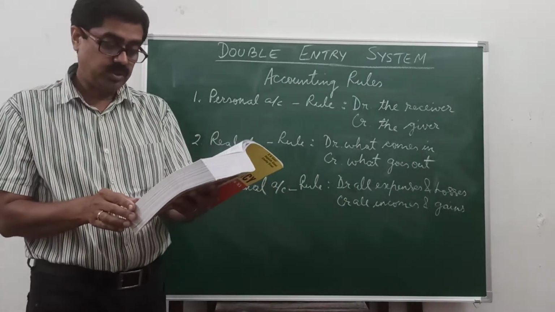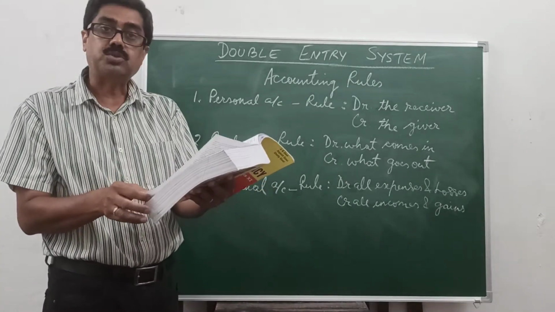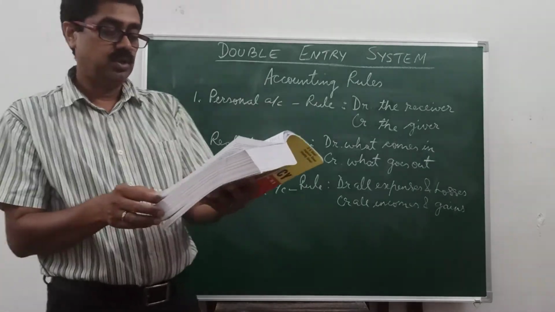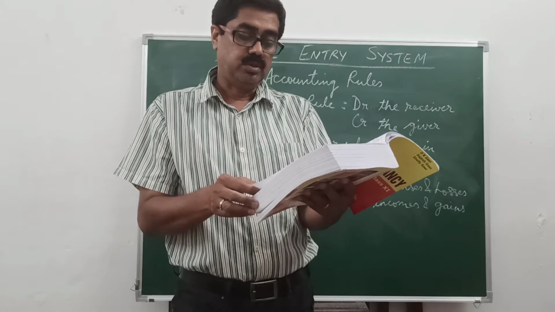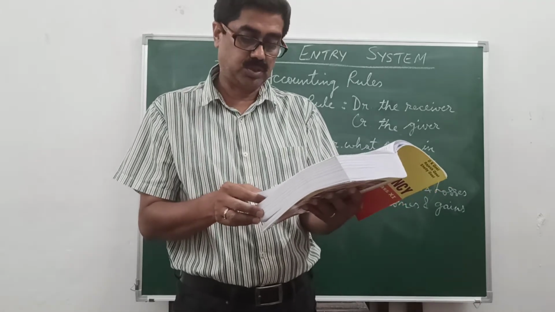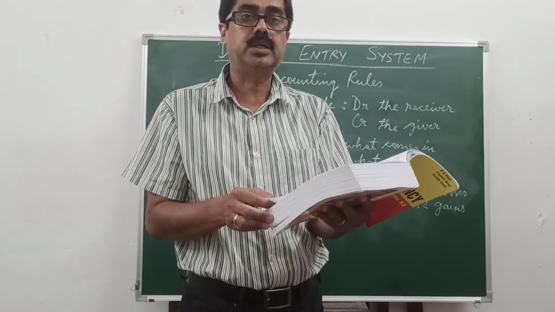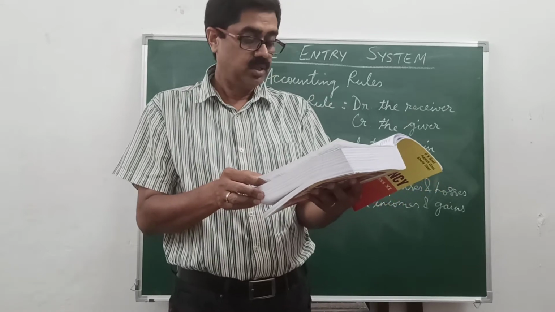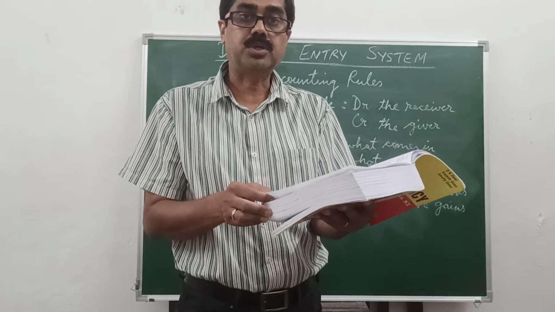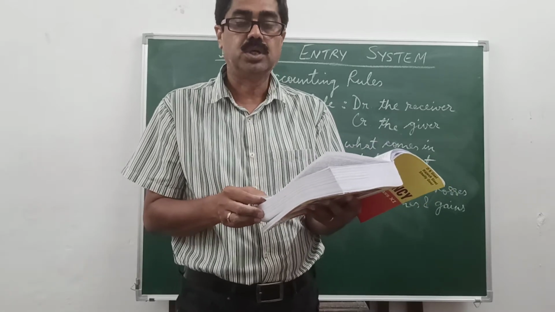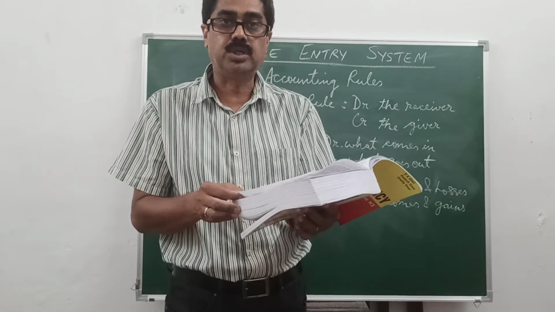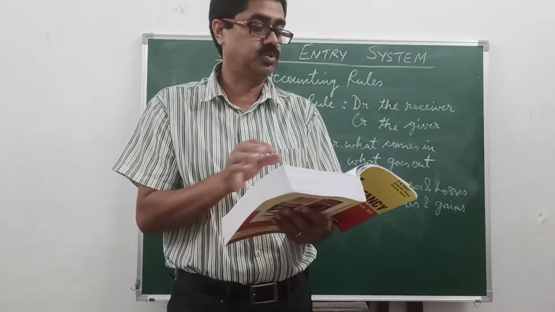In personal account, there are three types of personal accounts. First is natural personal accounts, which relate to human beings, like the account of Mohan, Sohan, X, Y, Z. Second is artificial personal account. They are not human beings, but they represent human beings, like the bank account, capital account, drawings account. These are all artificial personal accounts.